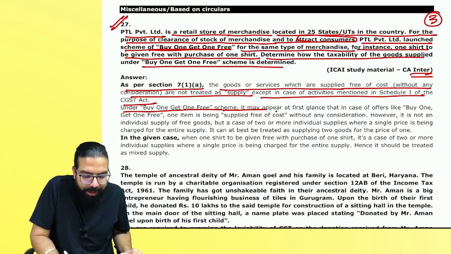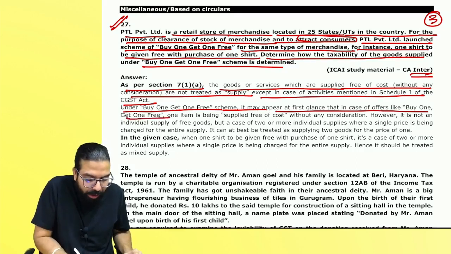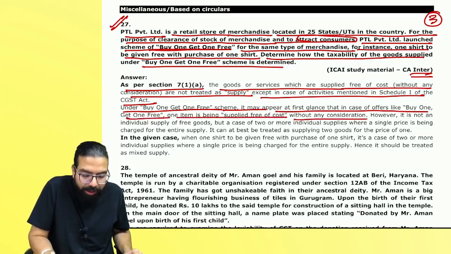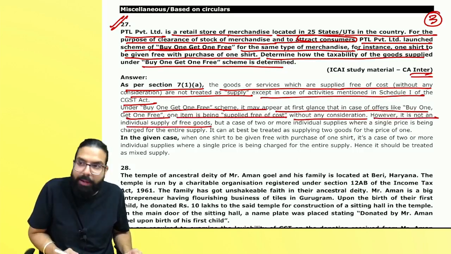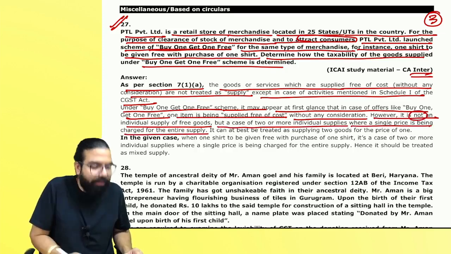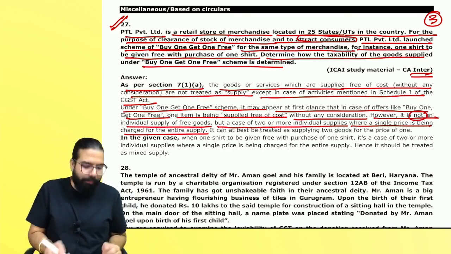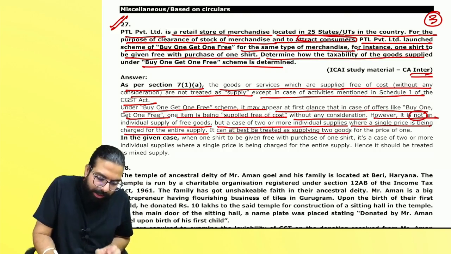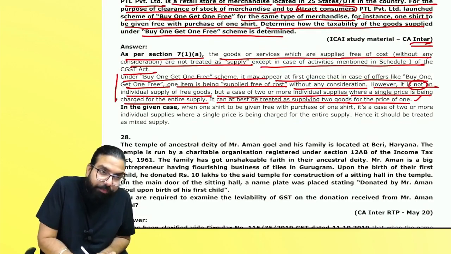In buy one get one, it may appear at first glance that one item is supplied free of cost without any consideration. However, it is not an individual supply of free goods, but a case of two or more individual supplies, for which a single price is being charged. You can write it like this also: two individual supplies supplied for a single price. It can be at best treated as supplying of two goods at the price of one. You wrote the law.